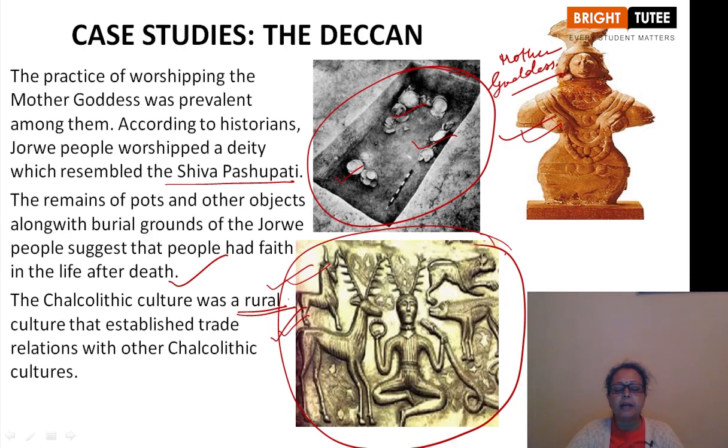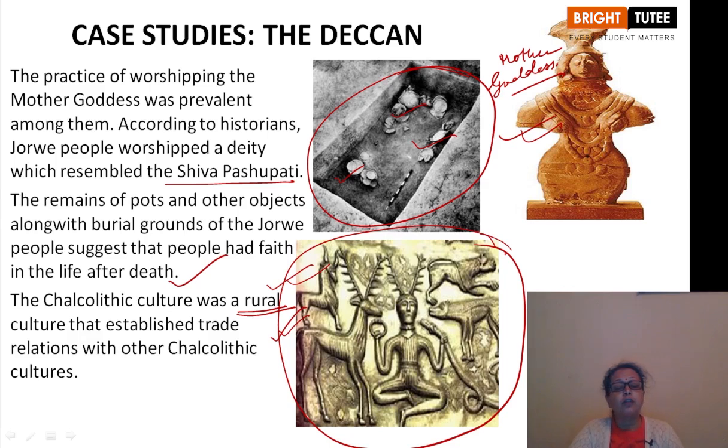It is remarkable. The Jorwe people made remarkable progress in the field of technology and developed new crafts. So all these things were there, and this is a very important and interesting case study of the Deccan.